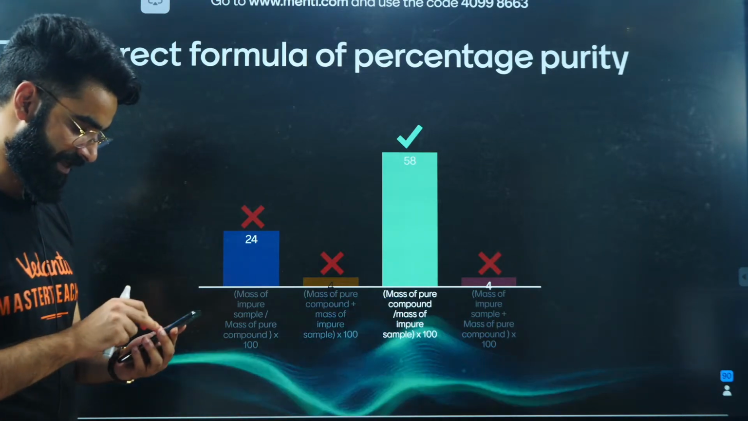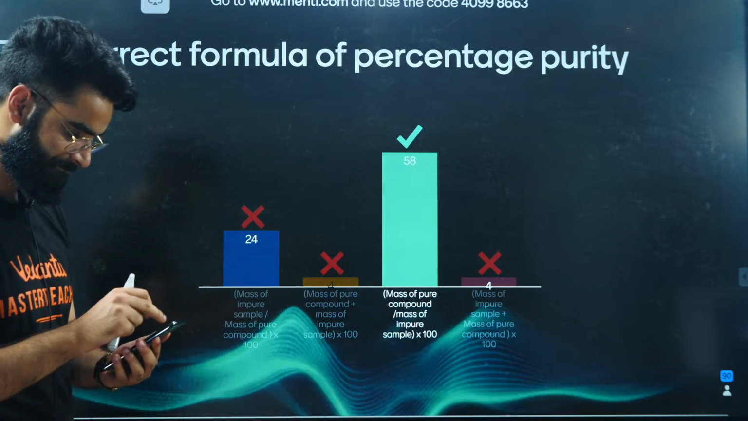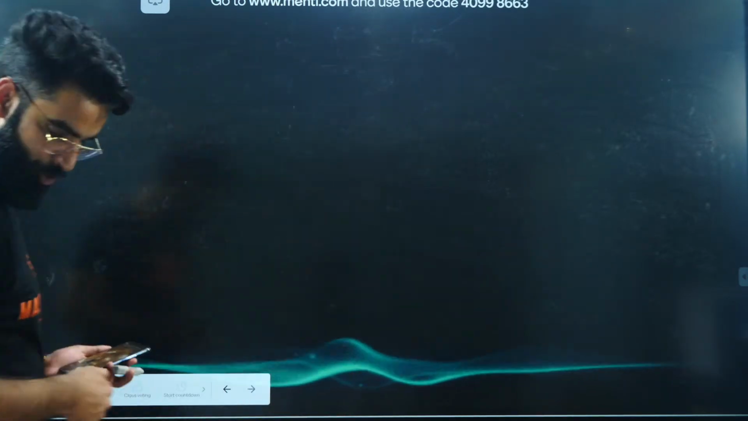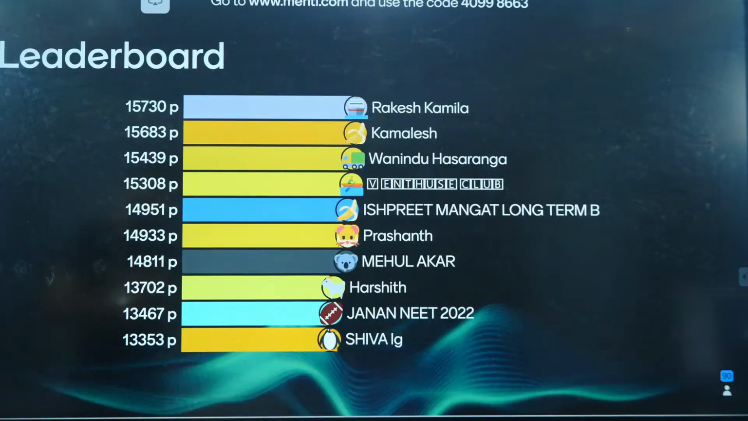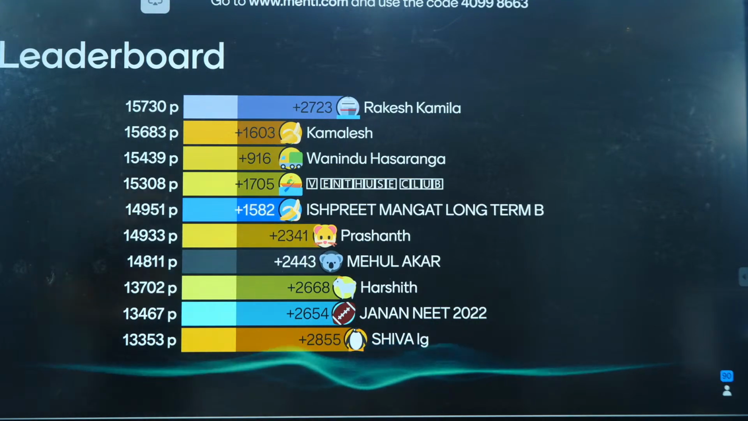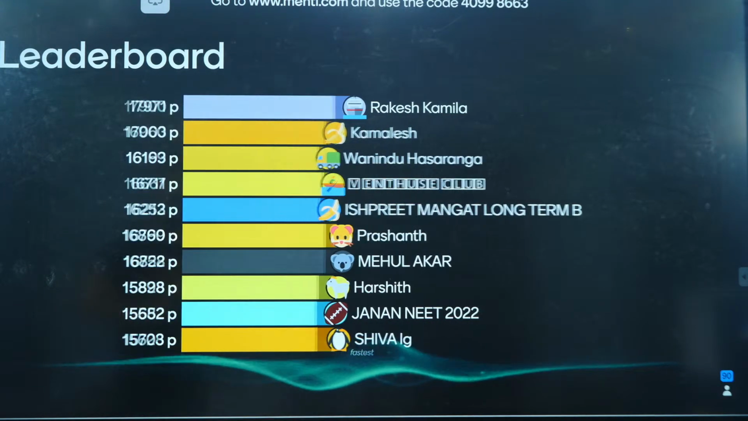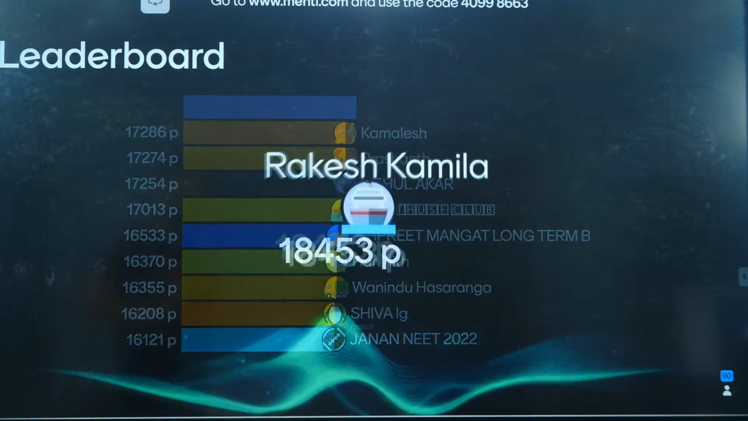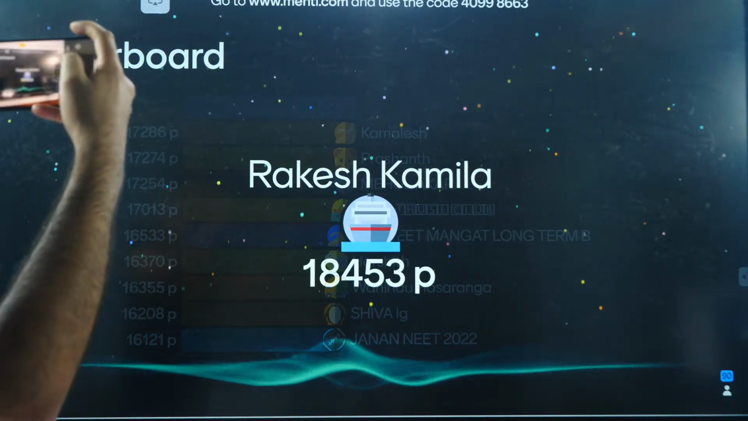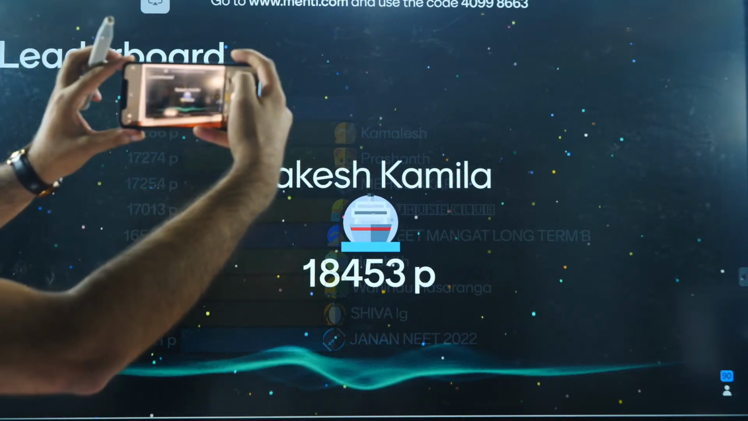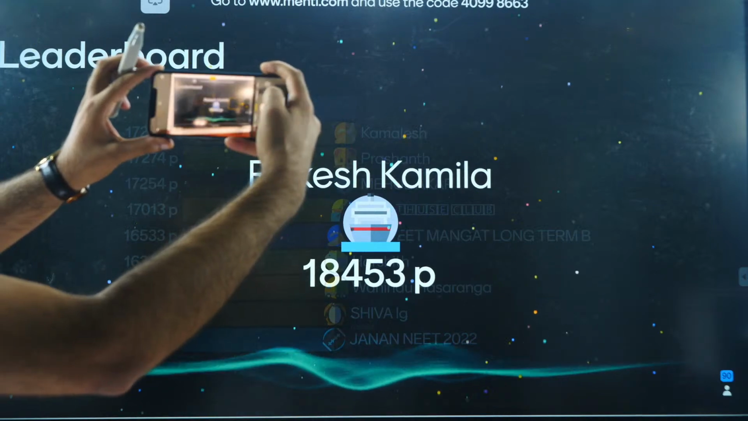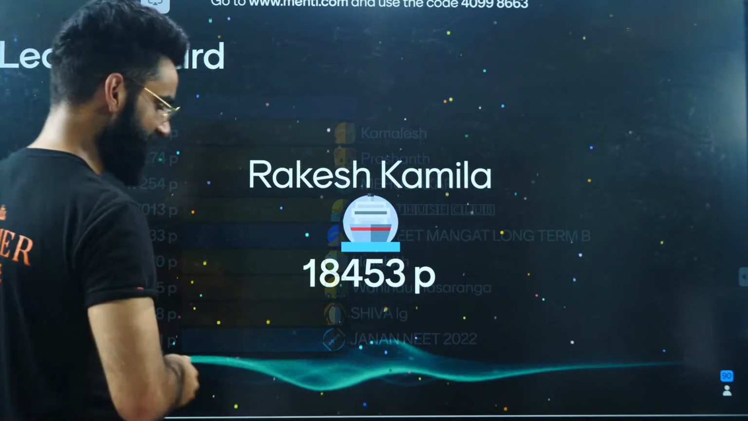So let me turn the camera on first on my phone. Right, I'll turn the camera on. Let's see who is the winner of it. I think Rakesh is going to be the winner of tonight's Menti session. Wonderful, Rakesh. Perfect. Let me take a clear picture of it. Perfecto. Congratulations, you have done a great job.